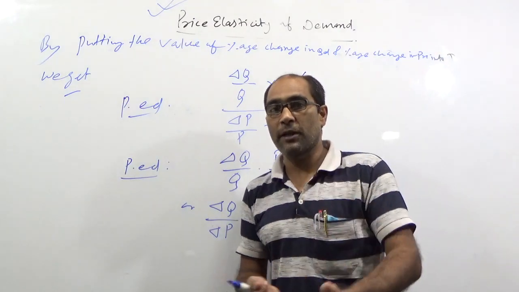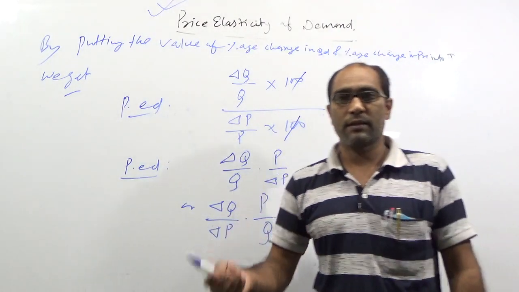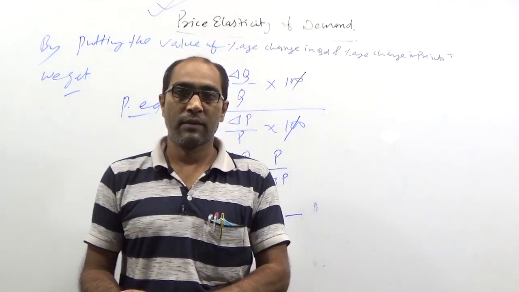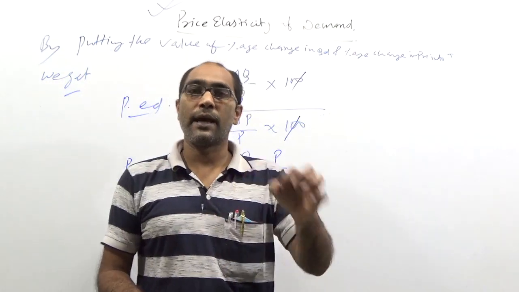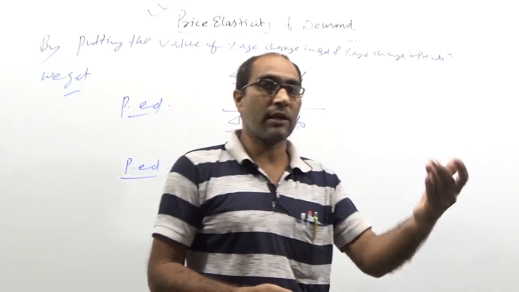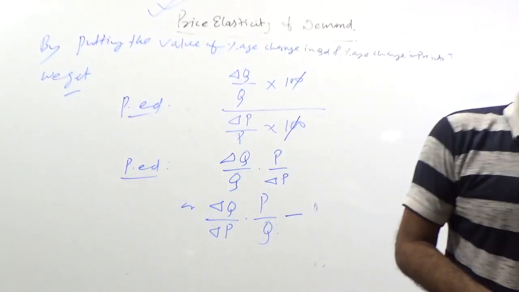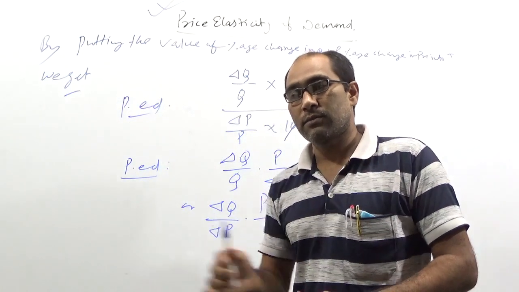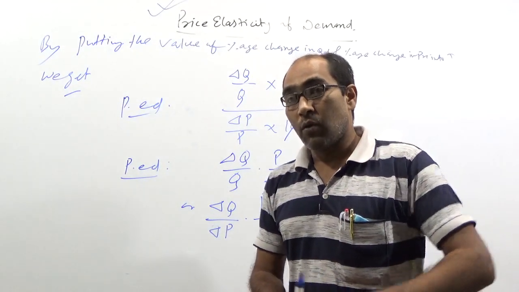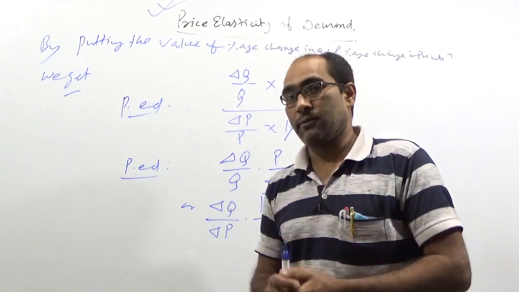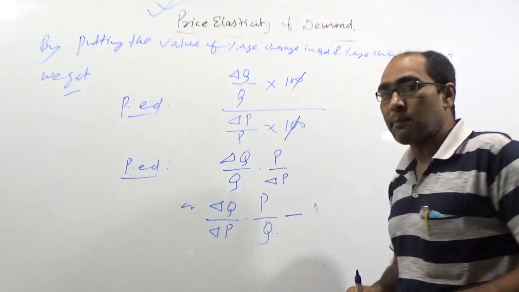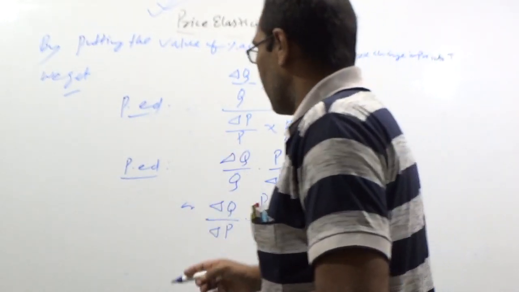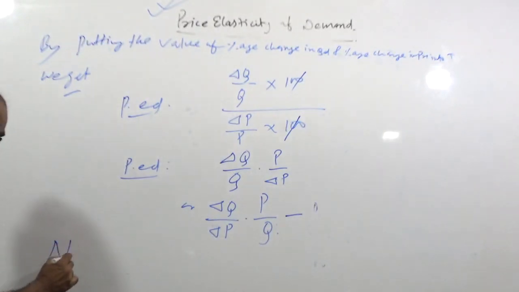Means income, price of related goods, tastes and preferences, whatever other things we discussed in the law of demand or demand function, are given and unchanged. There are no changes at all in other factors. We only have to see the impact on quantity demanded due to change in its price. So, one more assumption you have to keep in mind: our price elasticity is applicable only for normal goods. You can note it down.